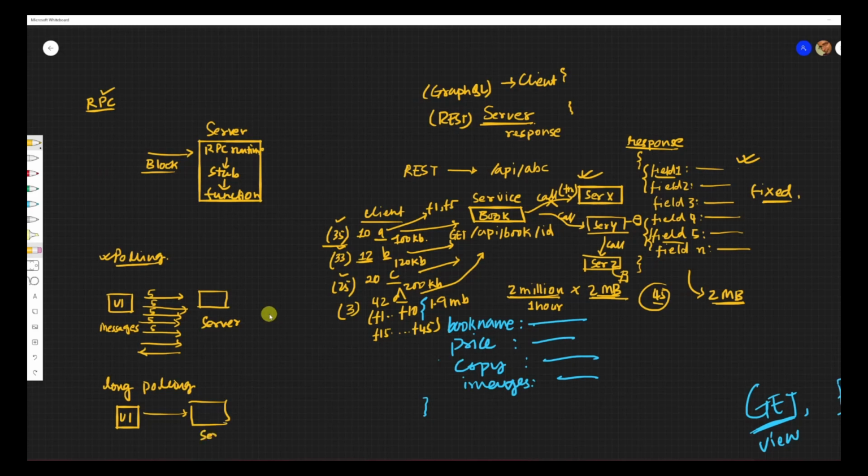This is my server, and we tell the server, okay, I have sent you a request. Send me the response back when you have an update for me. So this call is not going to end, right? We know in HTTP, the connection is initiated by the client. The server cannot call the client. The client calls the server, and the server sends the response to the client. So you send a request, you get a response.